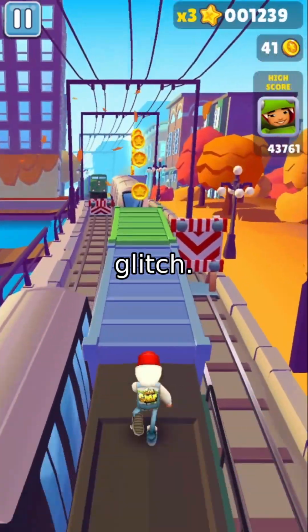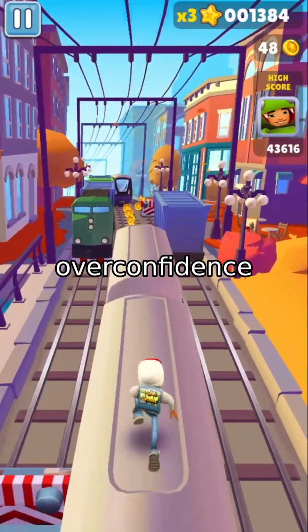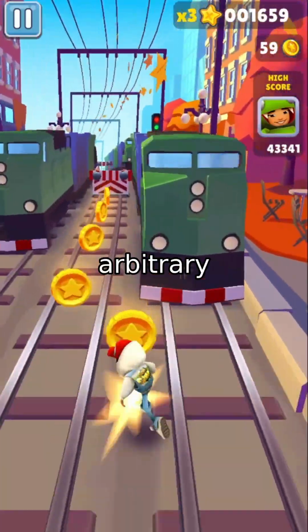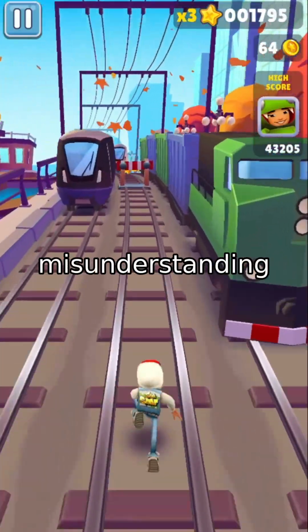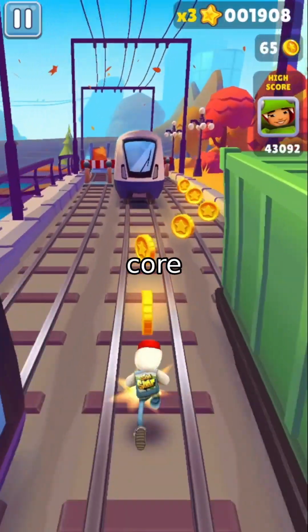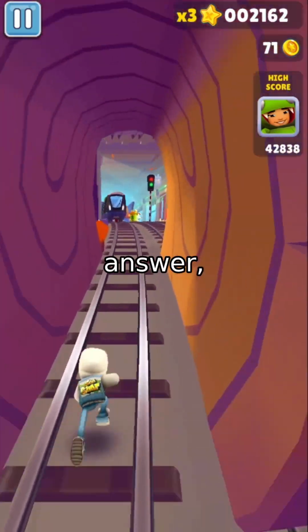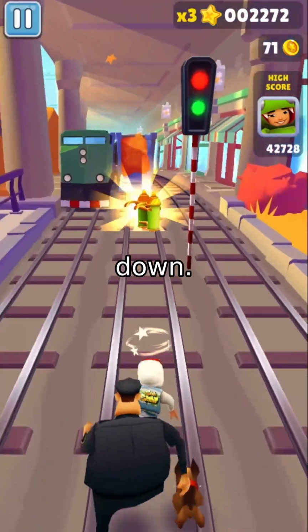This isn't just a minor glitch. In embodied AI, overconfidence isn't a bug, it's a deployment hazard. When models hallucinate answers or navigate to arbitrary points, the cost shifts from a simple misunderstanding to physical risk. The core issue is that most embodied pipelines treat refusal as an afterthought. They're optimized to answer, so when faced with unanswerable queries, they double down.